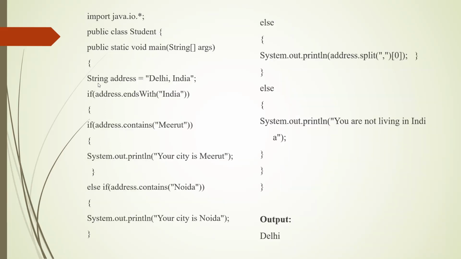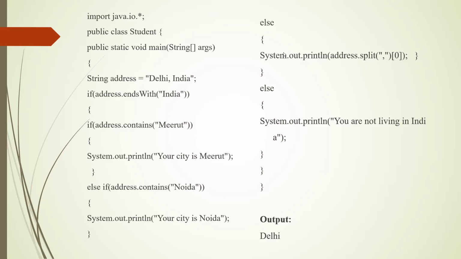Example program: here a string variable address equals Delhi, India. If address.endsWith India, then one more condition will be checked: if address.contains Meerut. But the address doesn't contain Meerut, so it will go to the last else part.